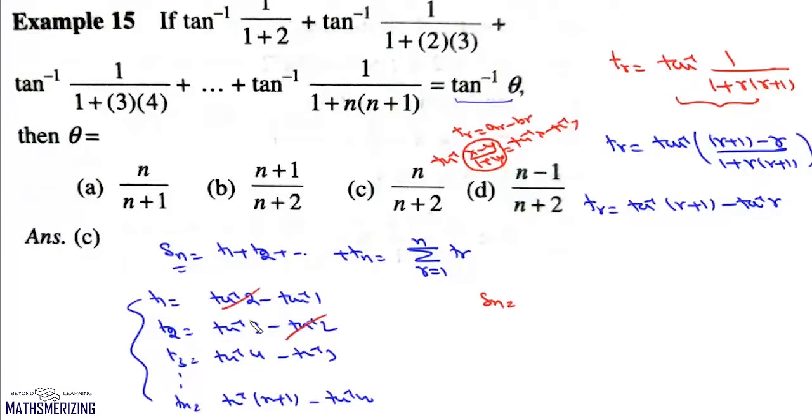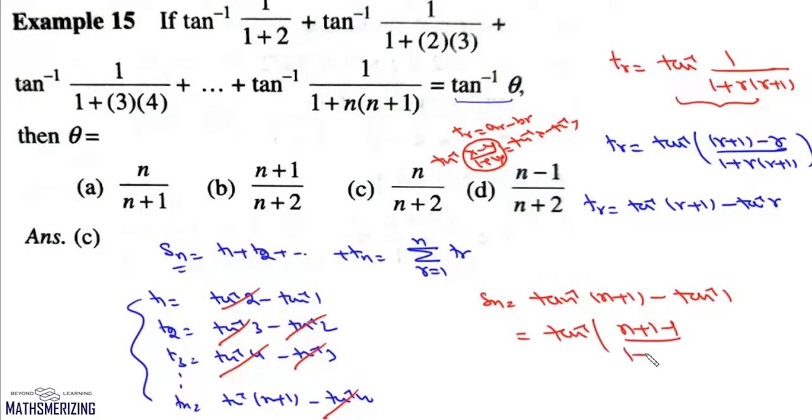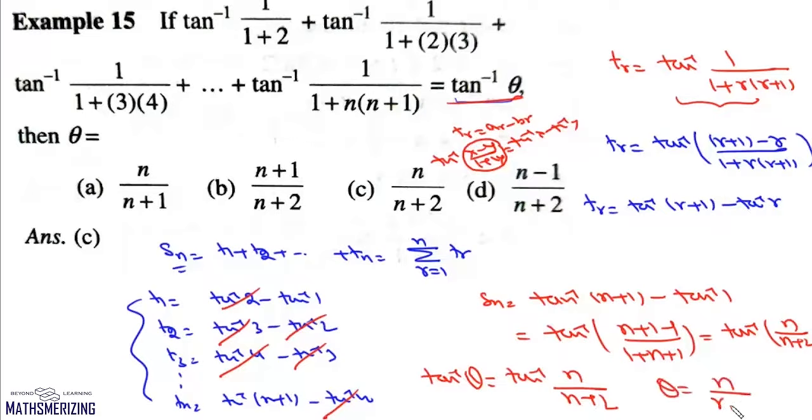Here tan inverse 2 will cancel, tan inverse 3 will cancel. These terms will cancel, and we'll end up getting tan inverse n plus 1 minus tan inverse of 1, which again we can write as tan inverse of n plus 1 minus 1 upon 1 plus n plus 1, and it is tan inverse n upon n plus 2. Now this S is tan inverse theta, so we can write tan inverse of theta equals tan inverse n upon n plus 2. So the value of theta will be n upon n plus 2, and that's your option C.